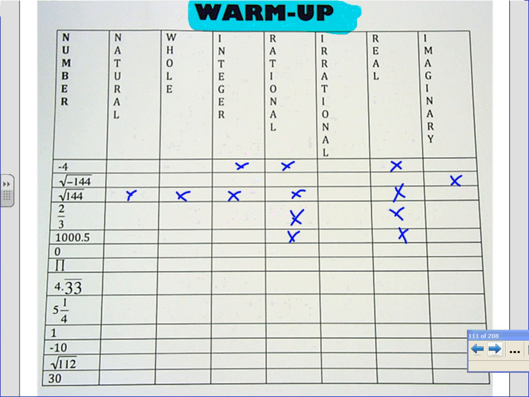0, Donatus. Good. The stretched out pie, Justin. Good. Irrational real. 4.33 repeating, Alyssa. Good. Sean, 5 1/4. Good. Annalise, 1. Great job. -10, Breyer.